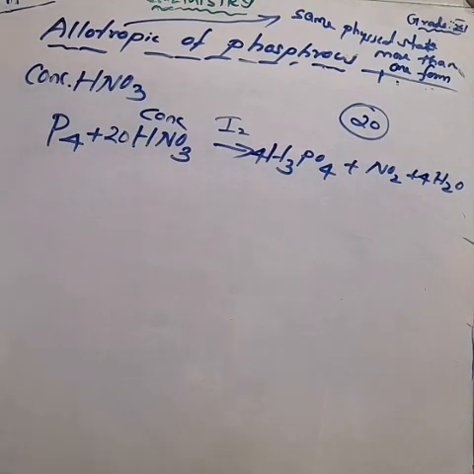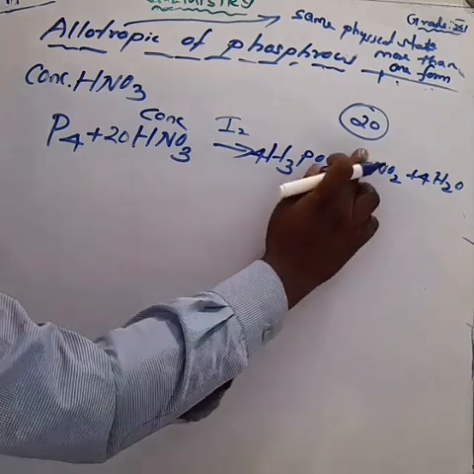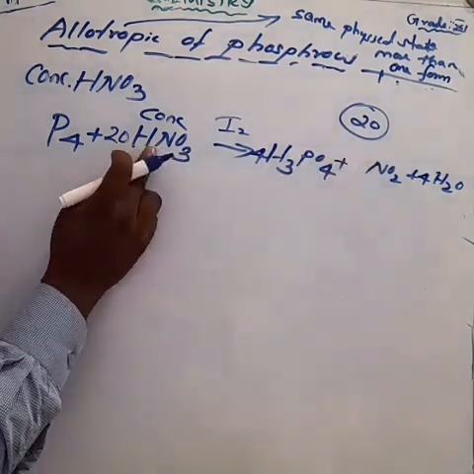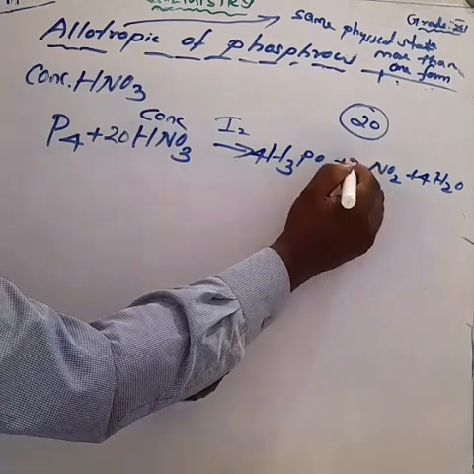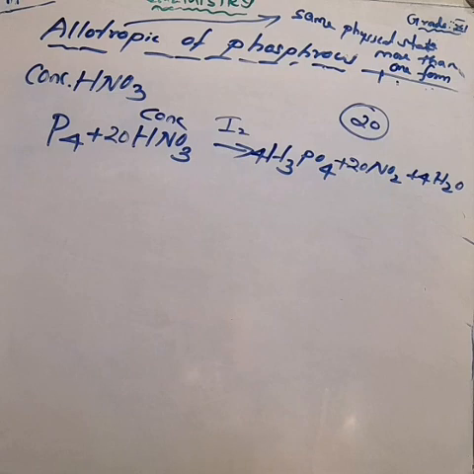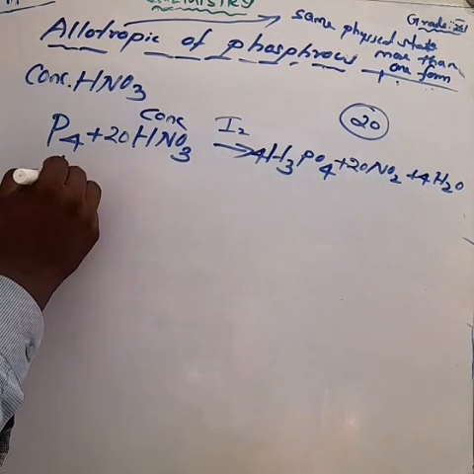So hydrogen is balanced, phosphorus is balanced, and what about the nitrogen? Here it is 20, so make the reactant side 20 as well. Now the equation is balanced. Next, what happens? Phosphorus reacts with a metal.